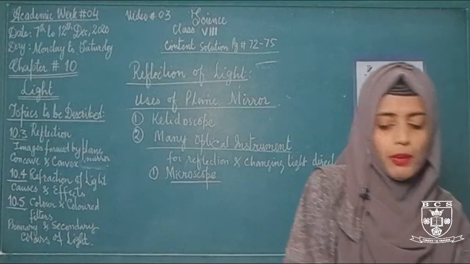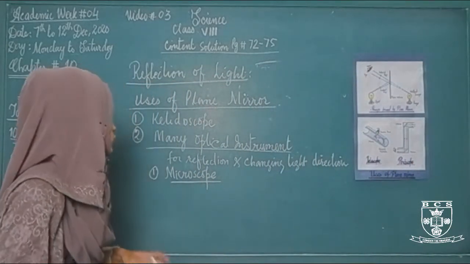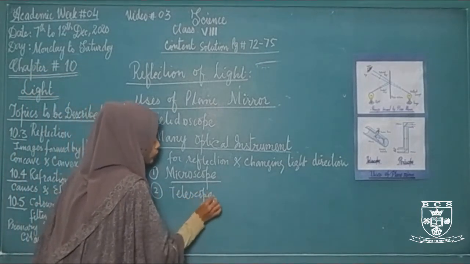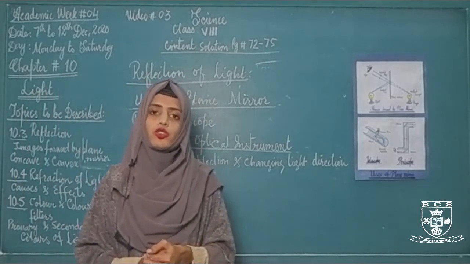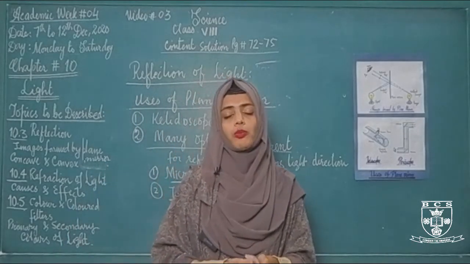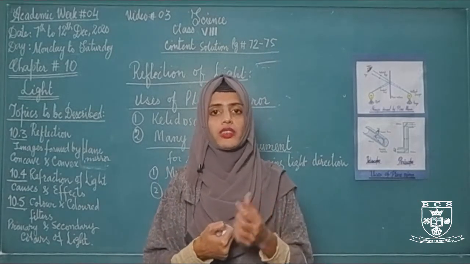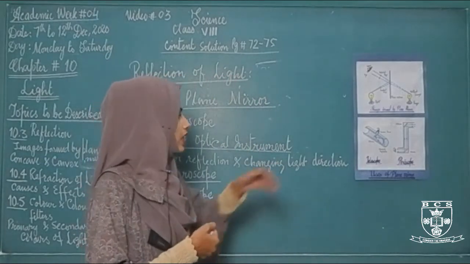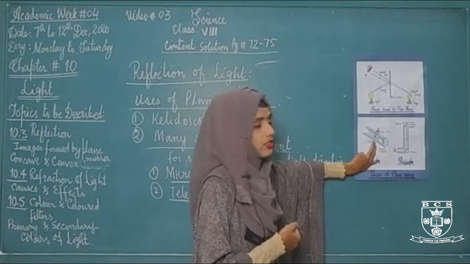Another instrument in which a plane mirror is used is the telescope. In a telescope, we also use plane mirror for reflection. What is a telescope? A telescope is an instrument which is used to see distant objects like stars, like planets, like the moon. These are the objects which are very distant from our earth. हमारी ज़मीन से ये बहुत दूर होते हैं, बहुत छोटे नजर आ रहे होते हैं. When we want to see them in a magnified form, we use a telescope, and inside the telescope, as you can see, this is our reflective mirror